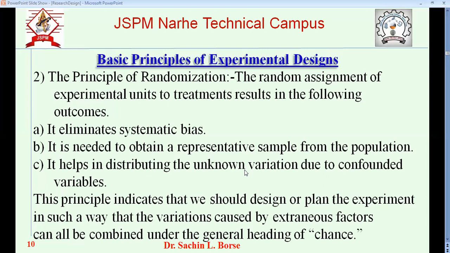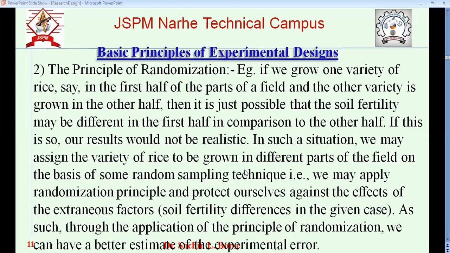So this principle indicates that we should design or plan the experiment in such a way that variation caused by extraneous factors can be combined under the umbrella of chance. Okay. Right. Now here we'll take one example so that you will understand what is meant by randomization. Okay, randomization means randomly. We already saw during the sampling what is meant by random.